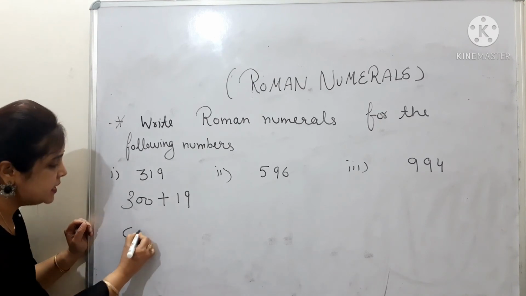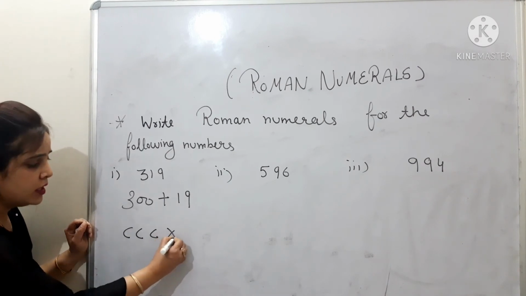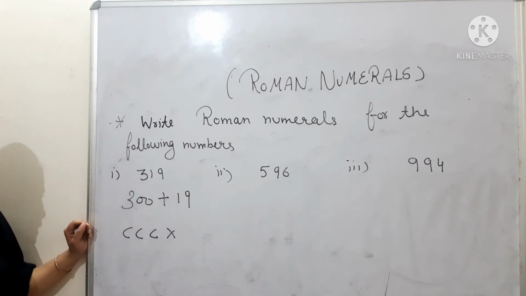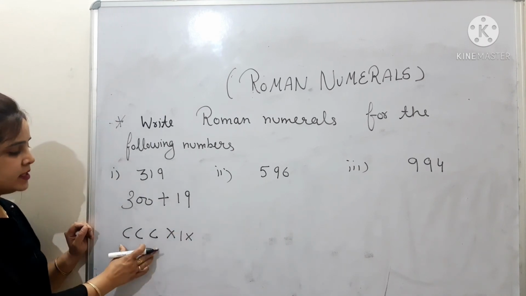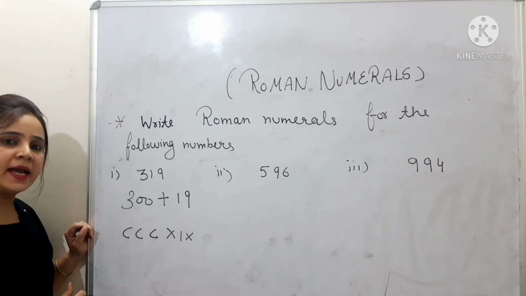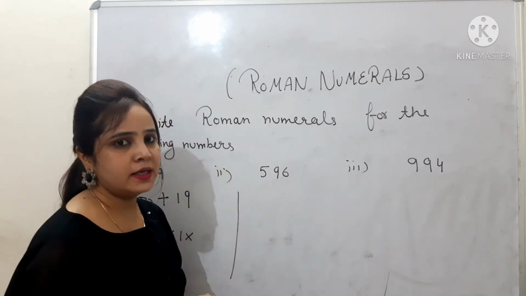So it will be CCC. That is 300. Now write down your 19. Now your 19 stands for 10 plus 9, and we know how to write 9. Your 9 is IX. So it is written as CCCXIX. Clear? Now the next one is here 596.